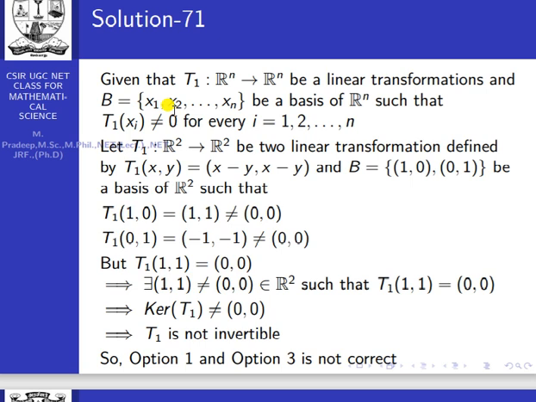For that, I will take n equal to 2, I will define a particular case. That is the counterexample. T1 from R2 to R2 be a linear transformation. I will define this linear transformation as T1 of (x, y) equal to (x minus y, x minus y). Okay, I give the counterexample. When some statement is not true, then we can give a counterexample. Otherwise we want to prove it in the general way.